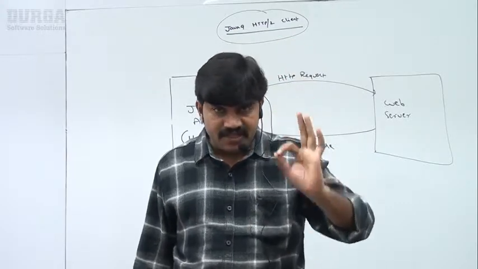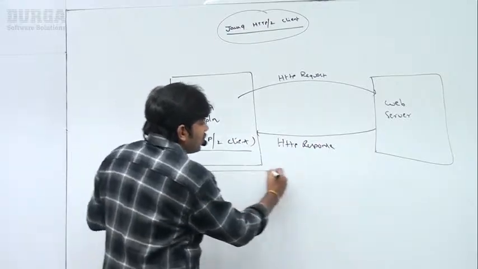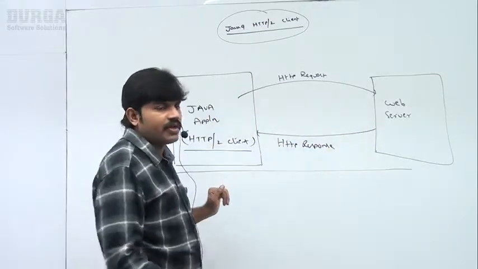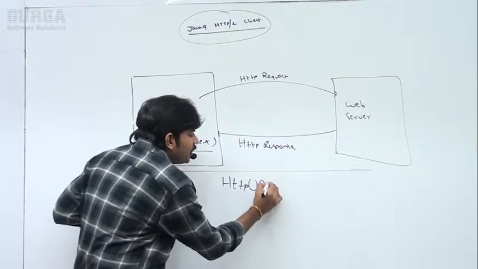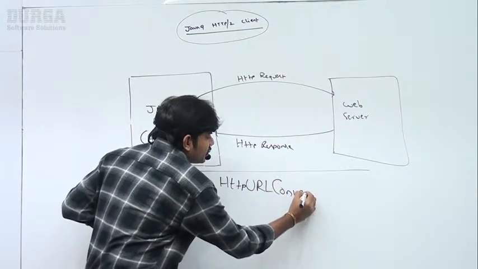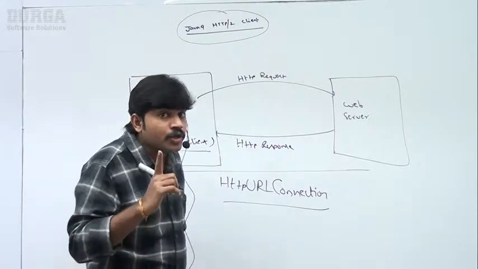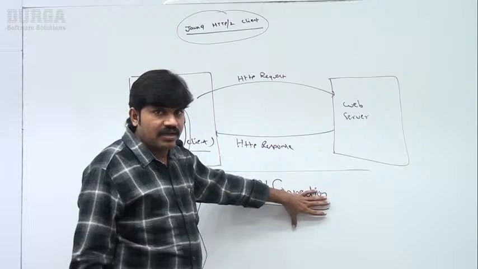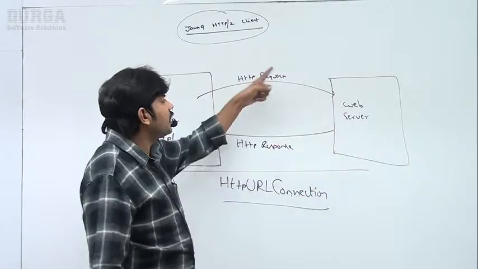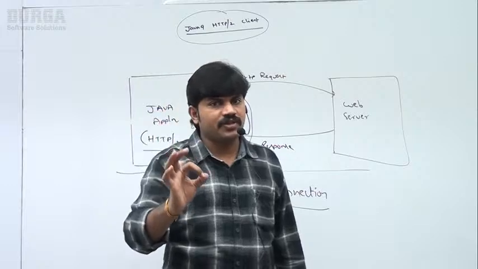Until Java 8, the Java programmers are using one special class to send HTTP requests. What is that special class? HTTP URL connection. Can you please repeat once again, sir? HTTP URL connection. By using this Java class, the people are sending HTTP requests from the Java application until the 1.8 version.